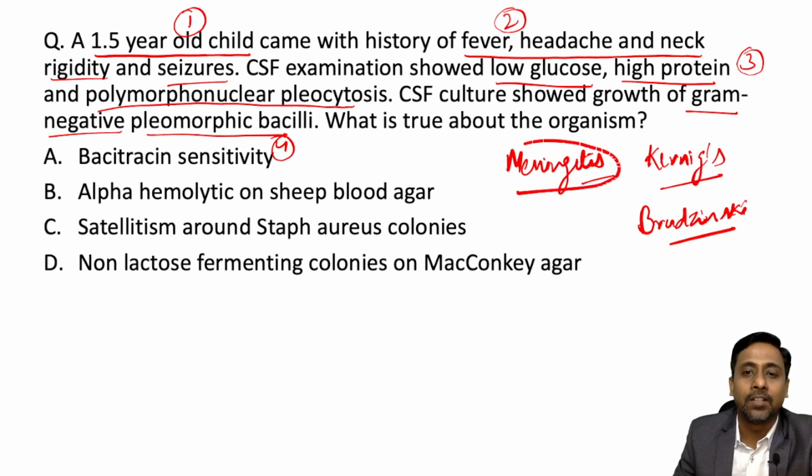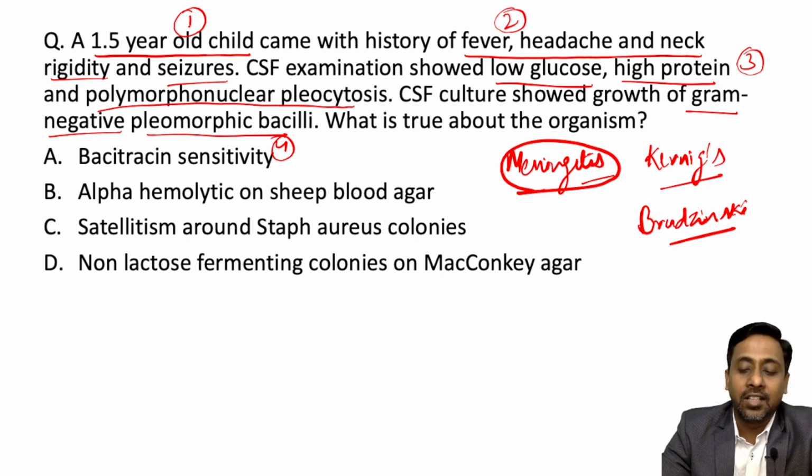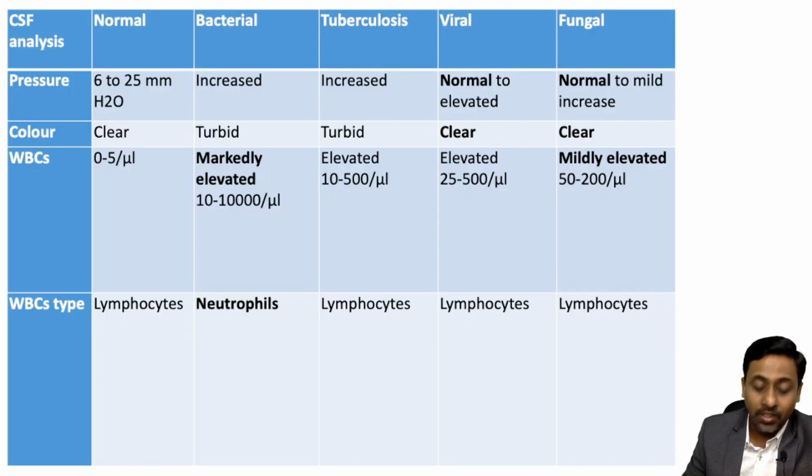So definitely the investigation which we will do first of all is the CSF examination. And the CSF examination shows low glucose, high protein and polymorphonuclear pleocytosis. So to find out what type of meningitis it is, let's see the various CSF findings in various types of meningitis. If you see first the pressure, in case of bacterial and tubercular the pressure is increased.